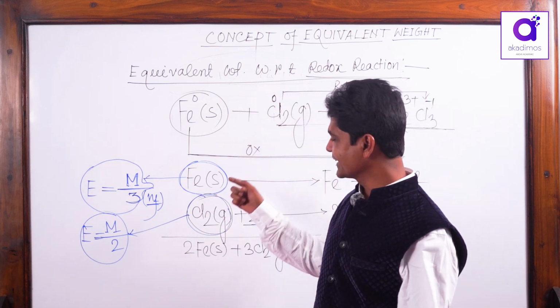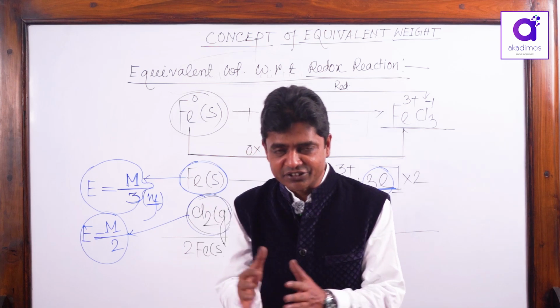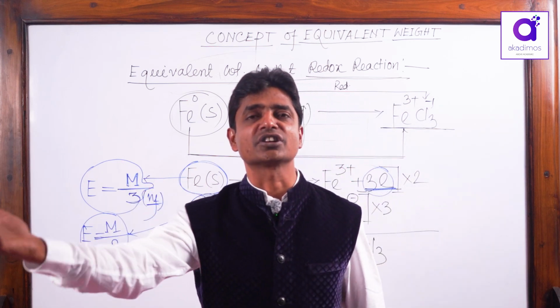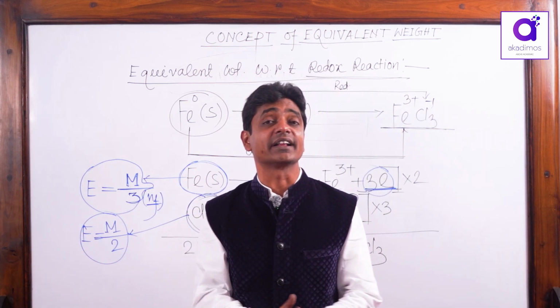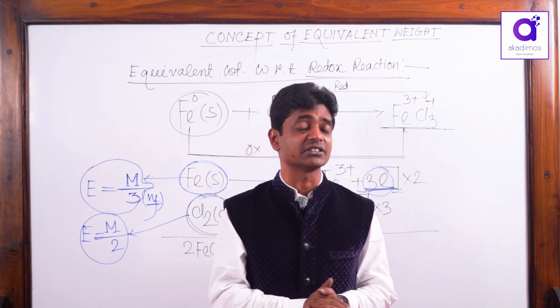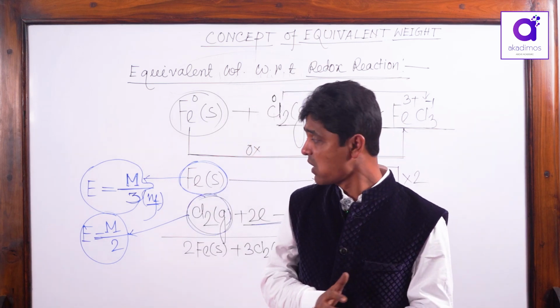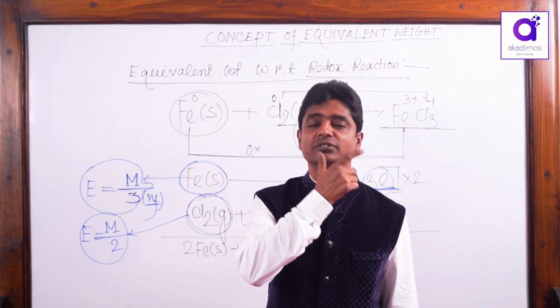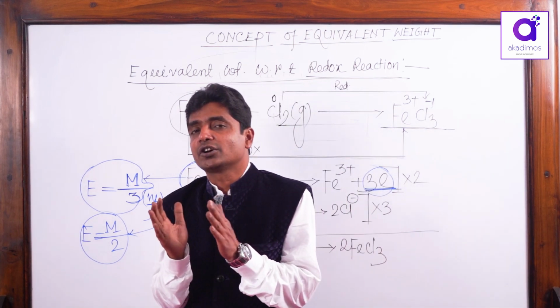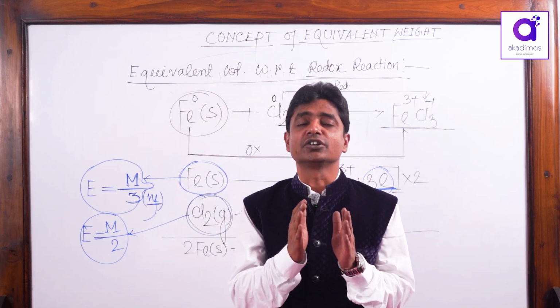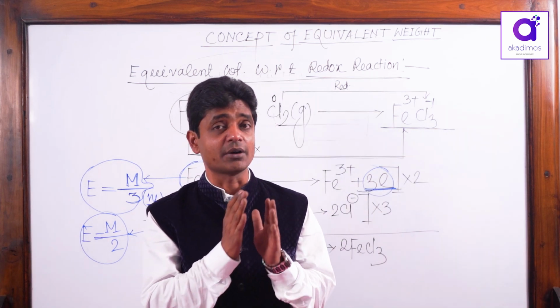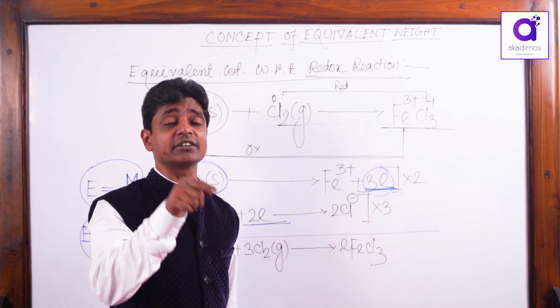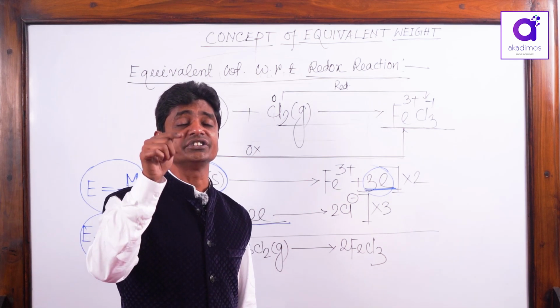That means when you take 19 gram Fe, then the corresponding 1 mole electron transfer occurs. That means 1 Faraday, 1 mole electron transfer charge is 1 Faraday. So that 19 gram is the 1 gram equivalent of iron. If I say 1 gram equivalent of iron or 1 equivalent of iron, that is 19 gram of iron for this particular reaction when iron oxidizes to Fe3+.